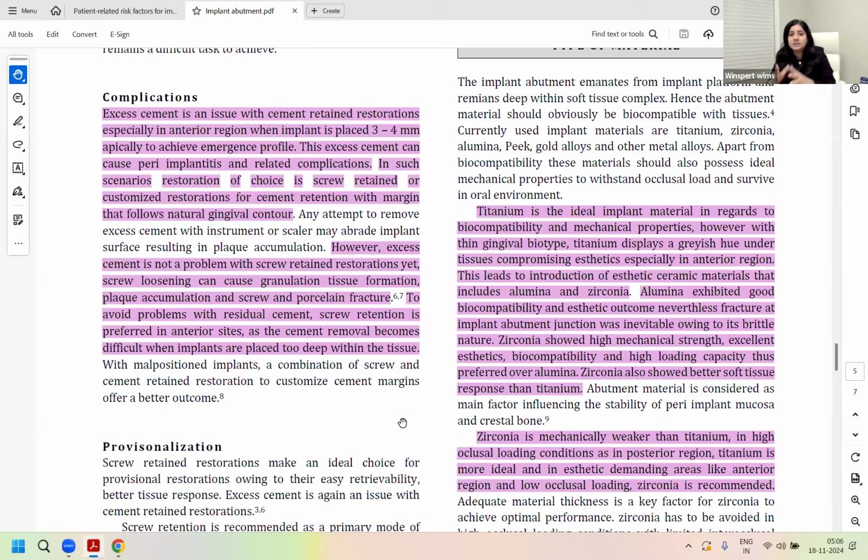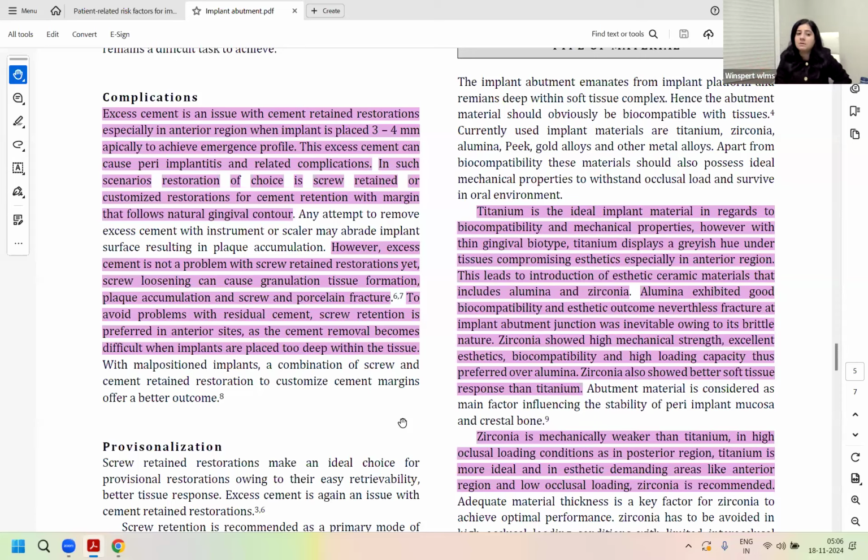Excessive cement is a challenge with cement retained restorations, which can give you periimplantitis, right? And screw loosening is a complication associated with screw retained restorations, which can lead to restoration fracture, implant failure, periimplantitis, granulation tissue formation, and plaque accumulation, right?